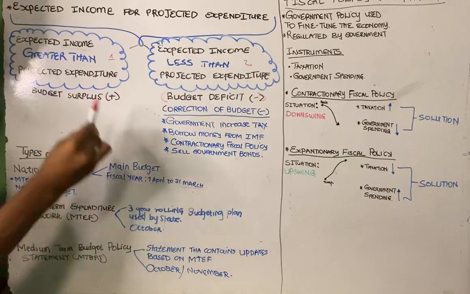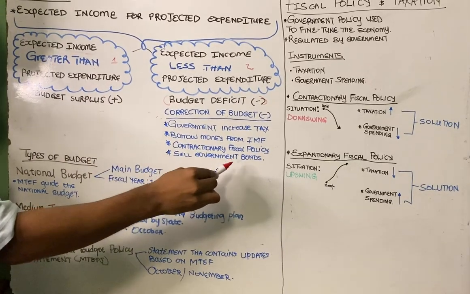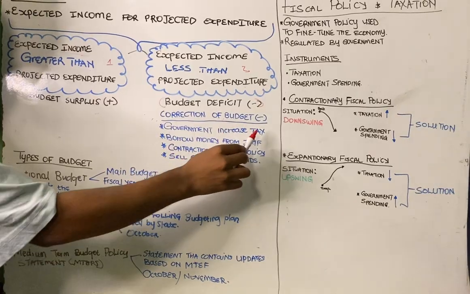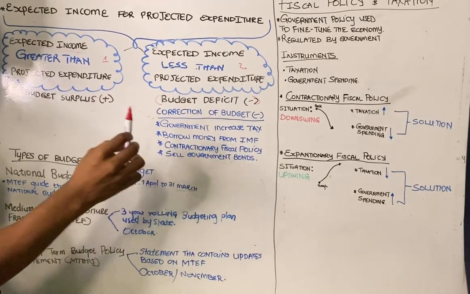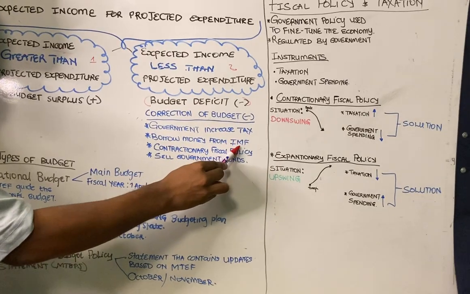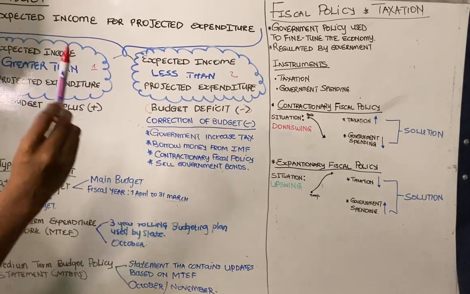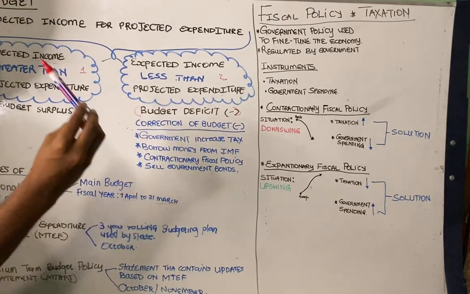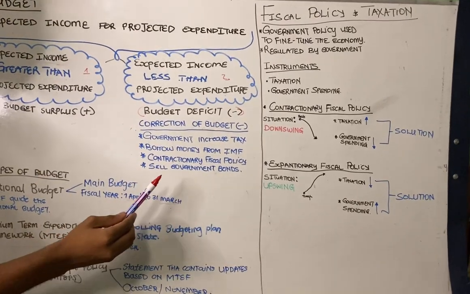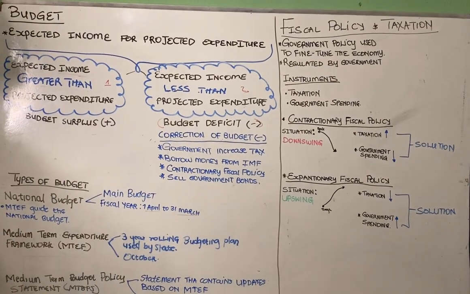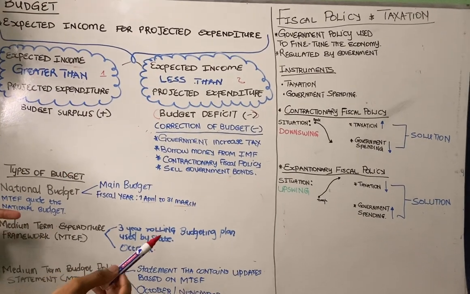How? By using the four lines that you see here. The first one says government should increase the tax. The second one, government can borrow money from the IMF, which is the International Monetary Fund. Also the government can use a contractionary fiscal policy. And the last one, the government can sell its government bonds, or government securities, which means we are talking about shares.